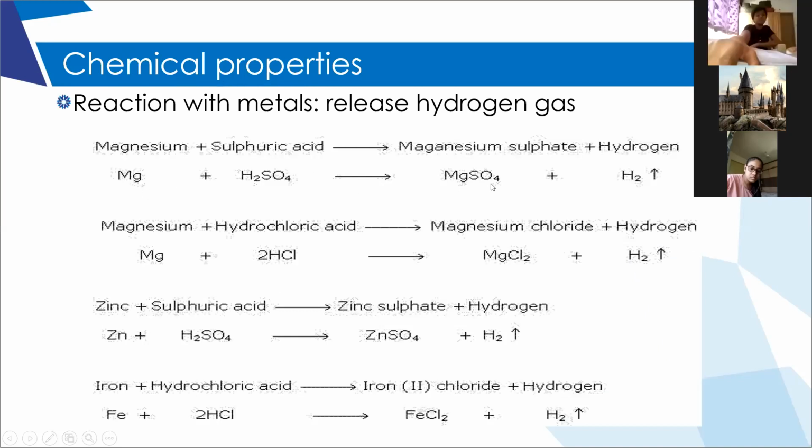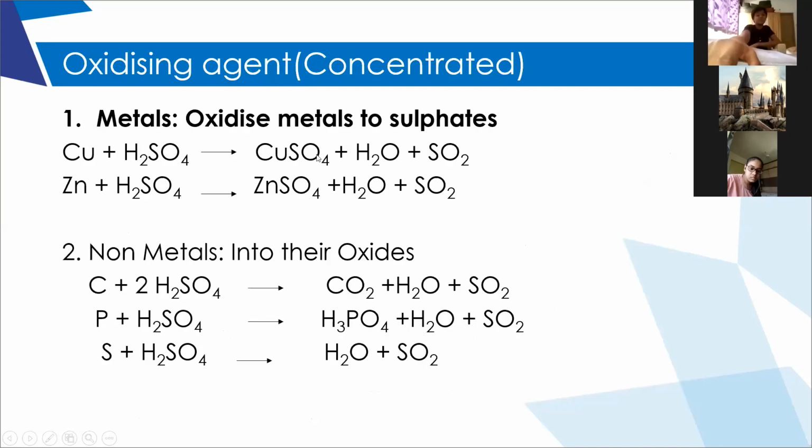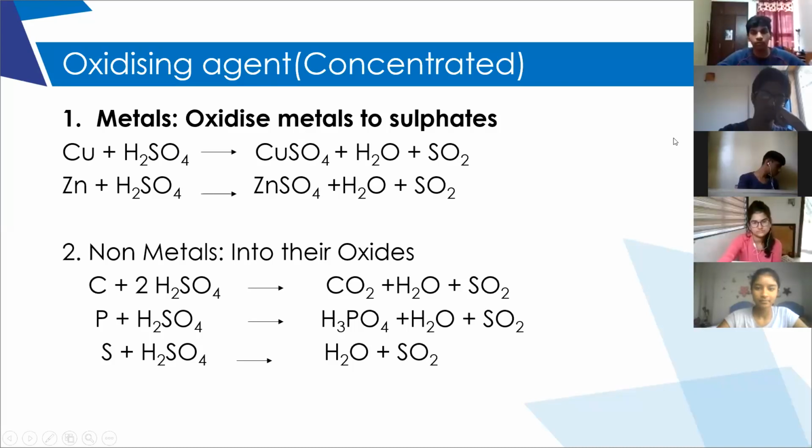With dilute acid, they form magnesium sulfate, zinc sulfate. But with concentrated sulfuric acid, along with sulfates, they liberate sulfur dioxide gas. The evolution of sulfur dioxide gas is the test to identify the presence of concentrated sulfuric acid. Is it clear? Okay. So for example, if we take copper, it reacts with concentrated sulfuric acid. You have to mention here concentrated. It will form copper sulfate, water and sulfur dioxide. With zinc, it forms zinc sulfate, water and sulfur dioxide.